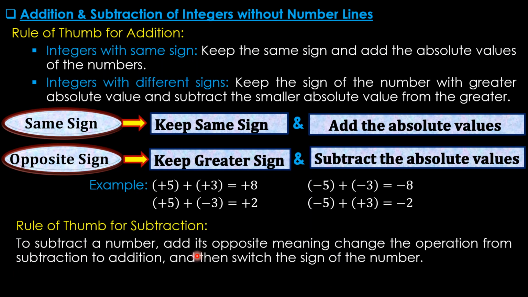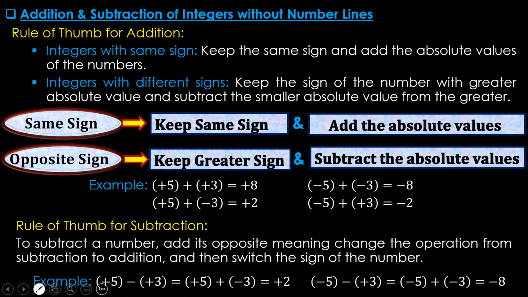To subtract a number, add its opposite, meaning change the operation from subtraction to addition and then switch the sign of the number. So if it is plus 5 minus plus 3, we change this minus sign to plus sign, but as we have discussed earlier, we have to change this sign as well. After that we can see it is opposite sign, because now it is an addition process, so we take the sign of the greater number here, then we subtract the absolute values. So 5 minus 3 equal to 2.